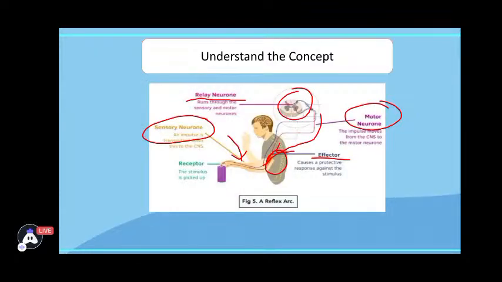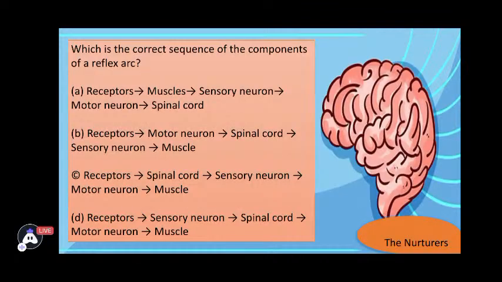Reflex arc is the path taken during reflex actions, the random actions. So yes, I have explained to you the reflex arc. Now the question is related to it itself. You need to tell me among the four options which is the correct sequence of the components of a reflex arc. If you could notice, there are four options: A, B, C and D. So among these four options, which is the correct path?